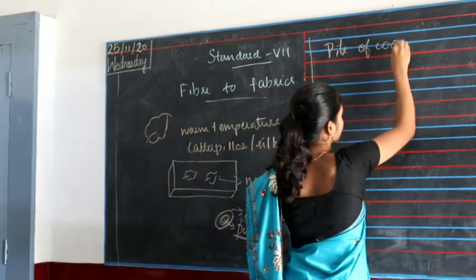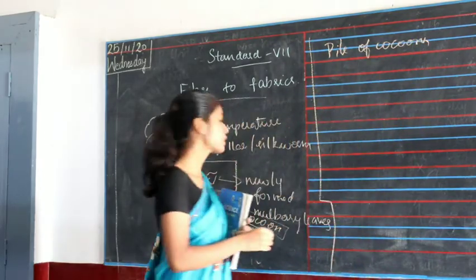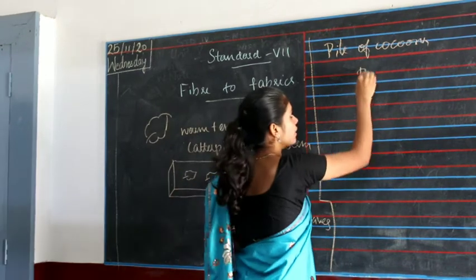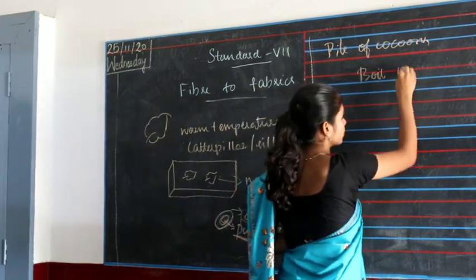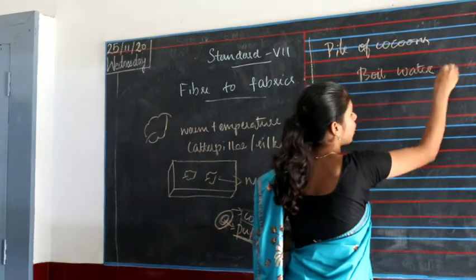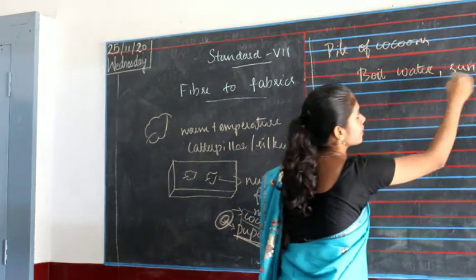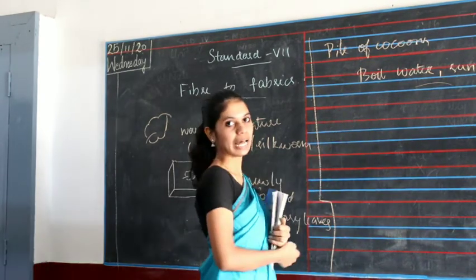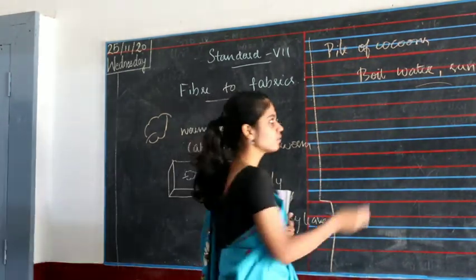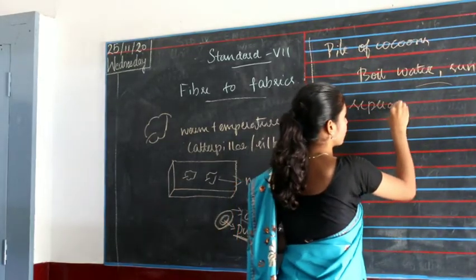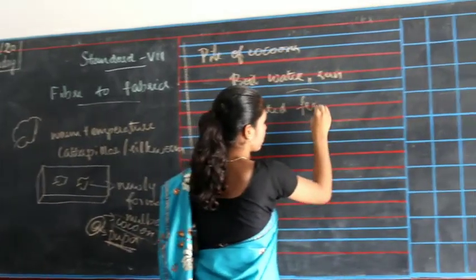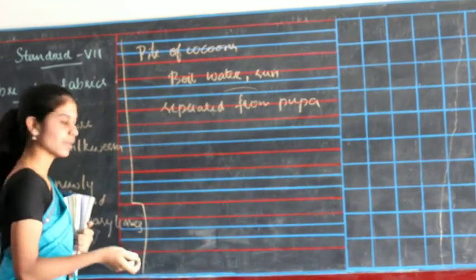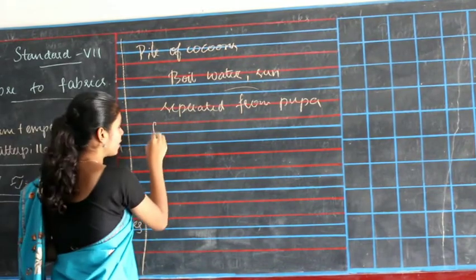Then we boil them in water or keep them in the sun so that the cocoon gets separated from the pupa.